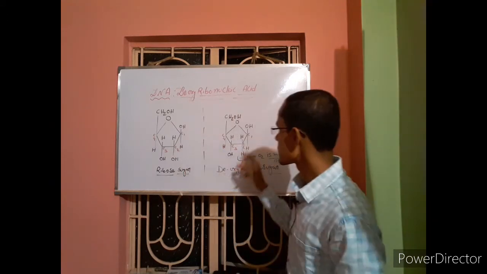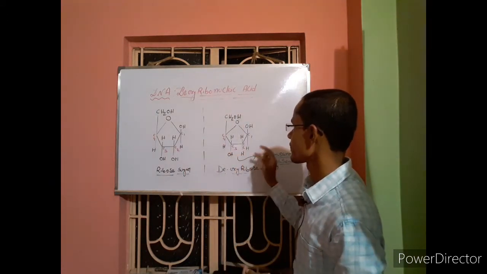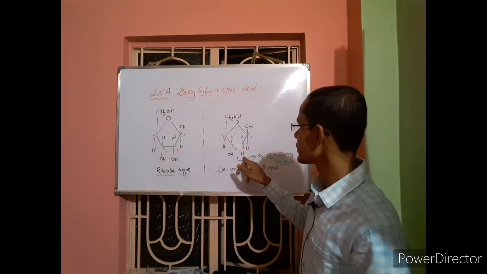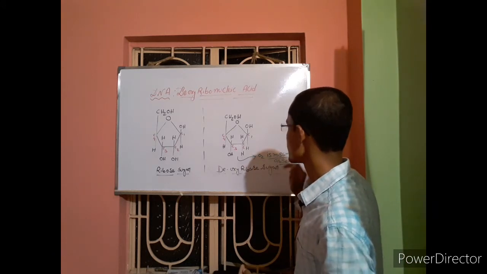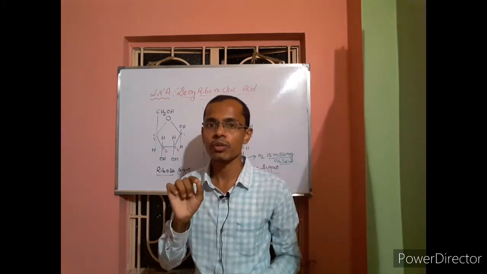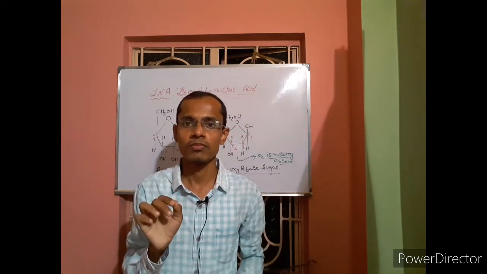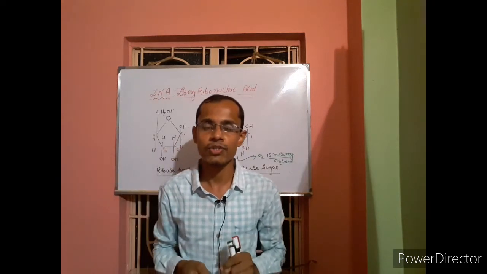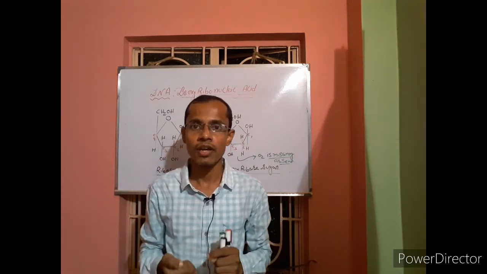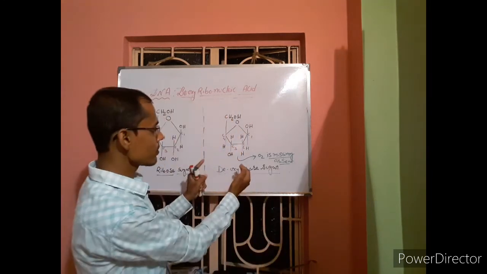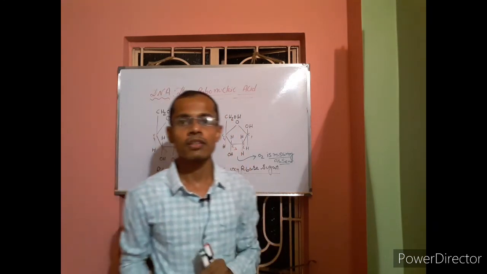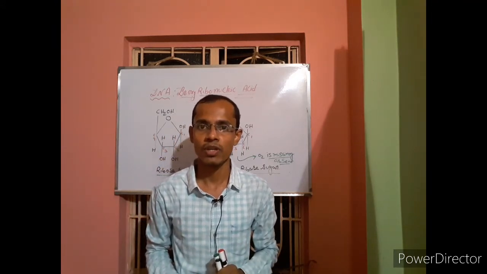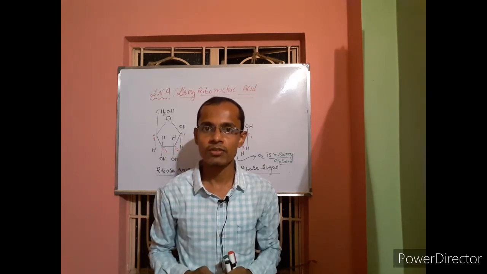But if you look at this structure, here the number 2 carbon contains OH, while here the number 2 carbon contains only H. Oxygen is missing, oxygen is absent here. That's why it is known as deoxyribose sugar, and this kind of deoxyribose sugar is present in the framework of DNA. That's why it is known as deoxyribonucleic acid. Hope it is clear for you.